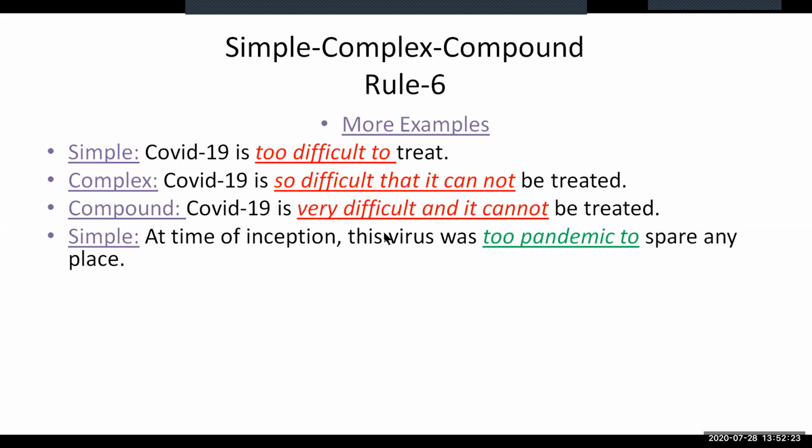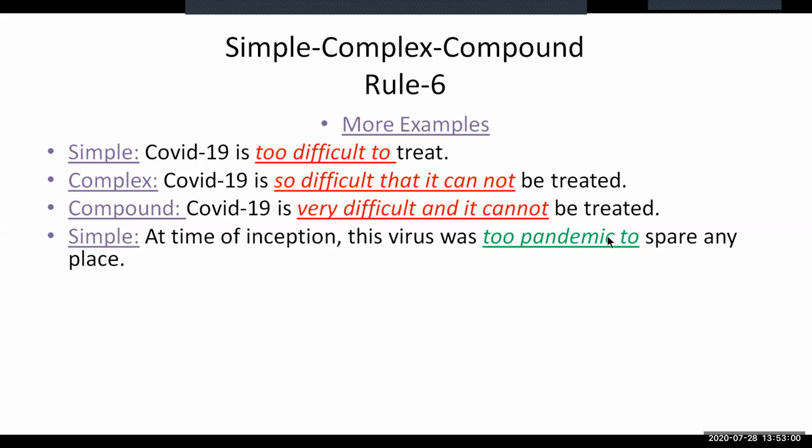At the time of insertion, this virus was too pandemic to spare any place. To make this sentence complex, we may need to change the word "too" by using the word "so". So it will read like this: virus was so pandemic, and then use the conjunction "that". So pandemic that, then the subject of this virus is the pronoun "it". That it. So this virus was so pandemic that it could not.